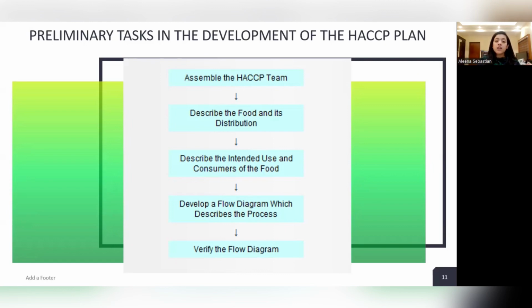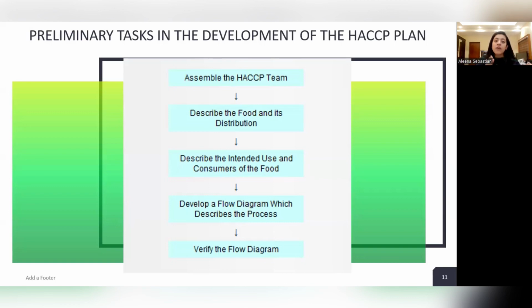Then the third one, what is the intended use and the consumers of the food? So this food is intended for what? For which category of people? There are vulnerable groups. Who are the vulnerable groups? That also you should be very aware of. The pregnant women, elderly people, people whose immunity is compromised, like people with AIDS, acquired immunodeficiency syndrome, or people with allergic reactions, etc. Those people are the vulnerable risk.